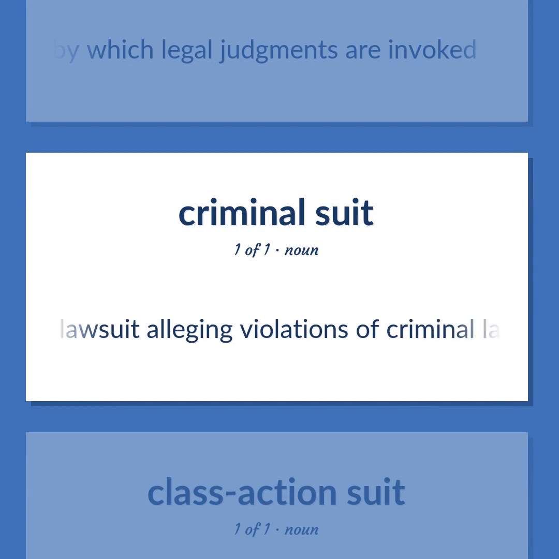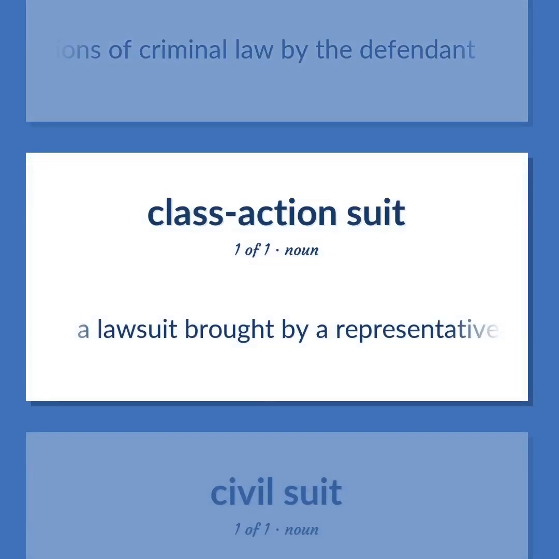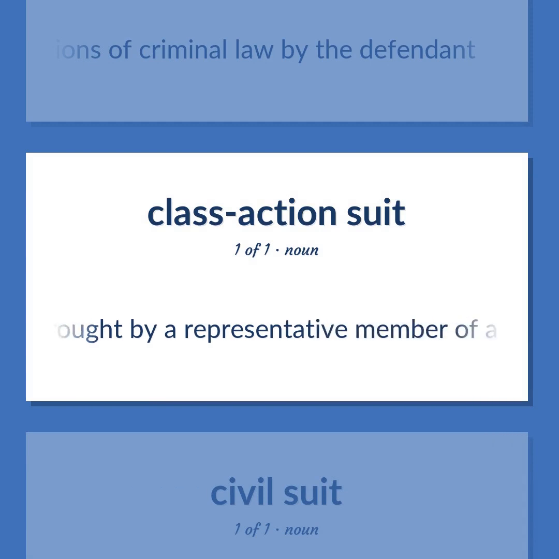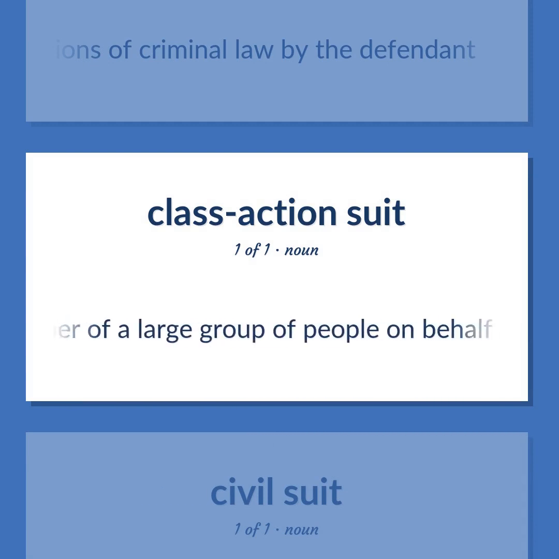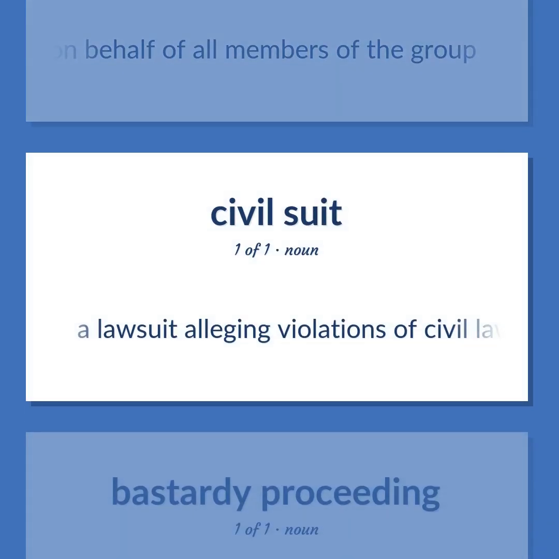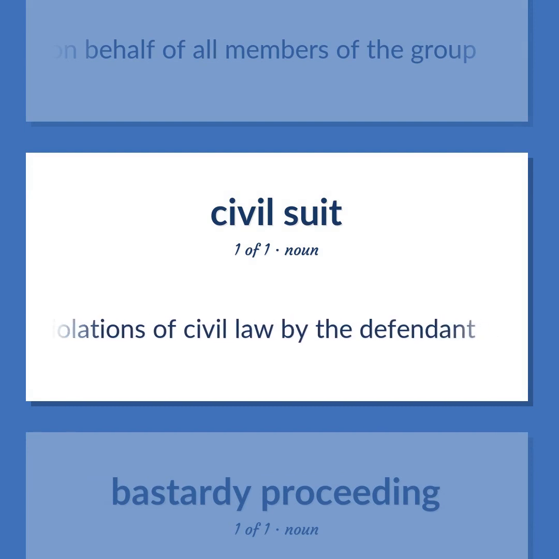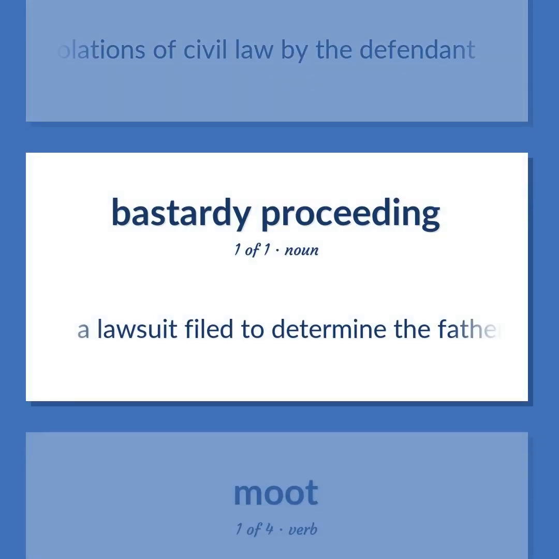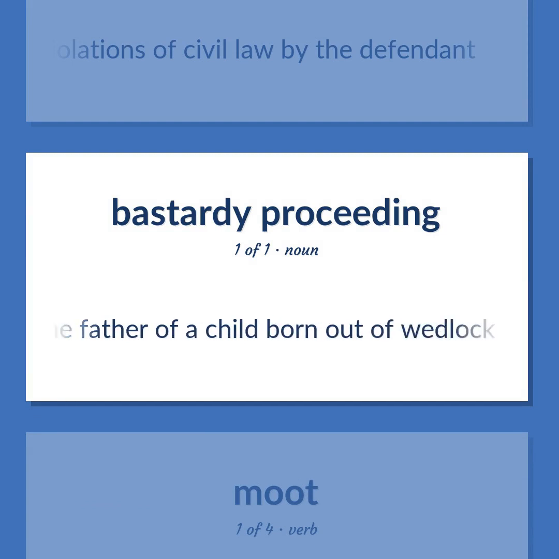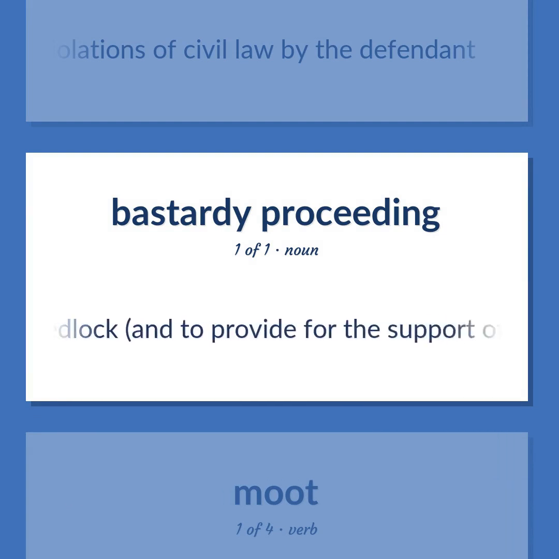A lawsuit alleging violations of criminal law by the defendant. A lawsuit brought by a representative member of a large group of people on behalf of all members of the group. A lawsuit alleging violations of civil law by the defendant. A lawsuit filed to determine the father of a child born out of wedlock, and to provide for the support of the child once paternity is determined.